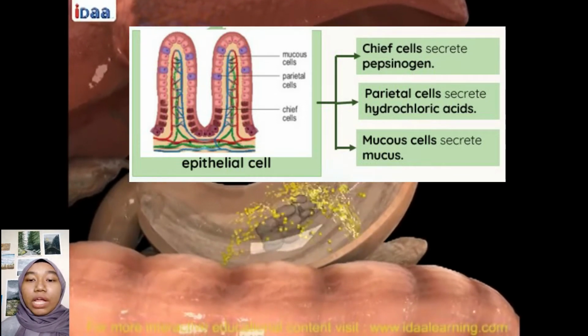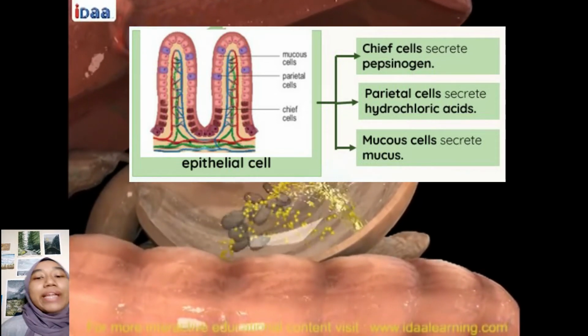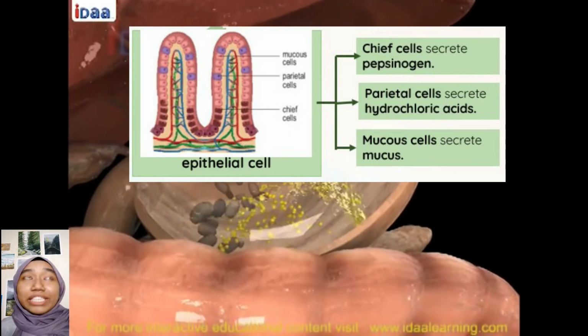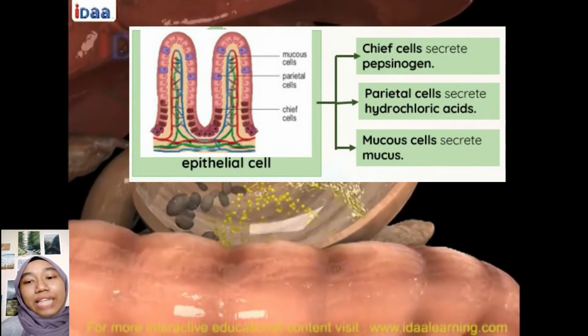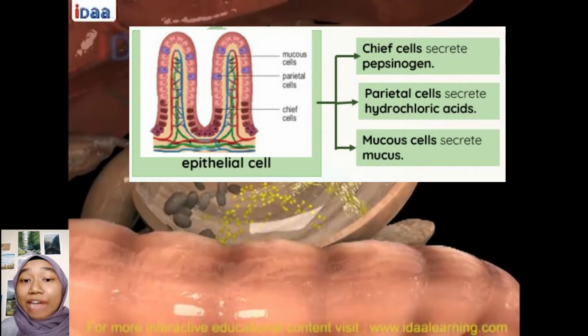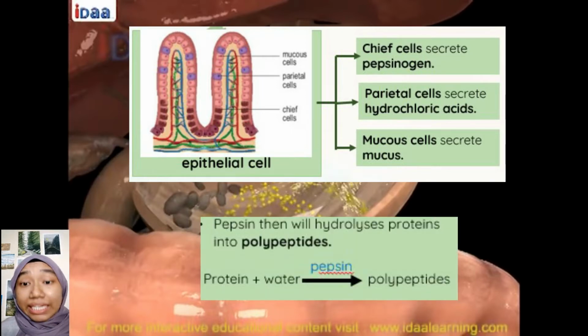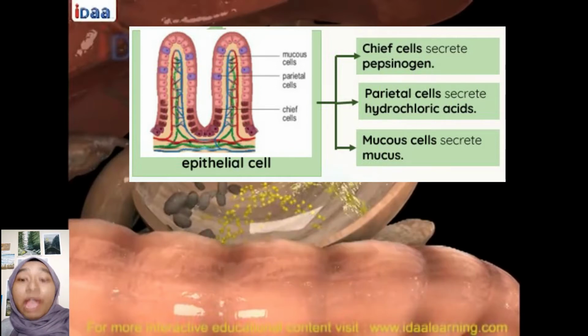Chief cells will secrete pepsinogen. What is pepsinogen? Pepsinogen is an inactive enzyme that is activated by hydrochloric acid to become pepsin. Then the pepsin will hydrolyze the proteins into polypeptides. Next, parietal cells. Parietal cells will secrete hydrochloric acid.